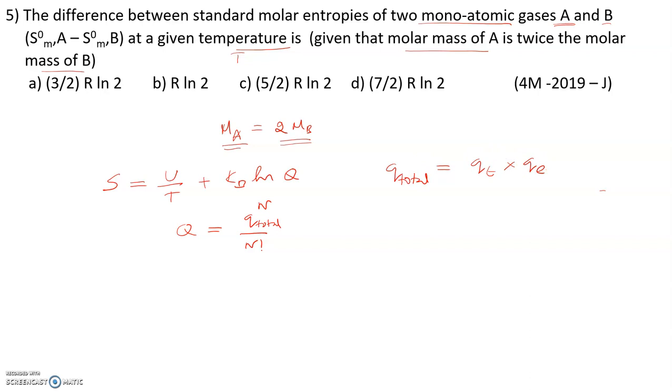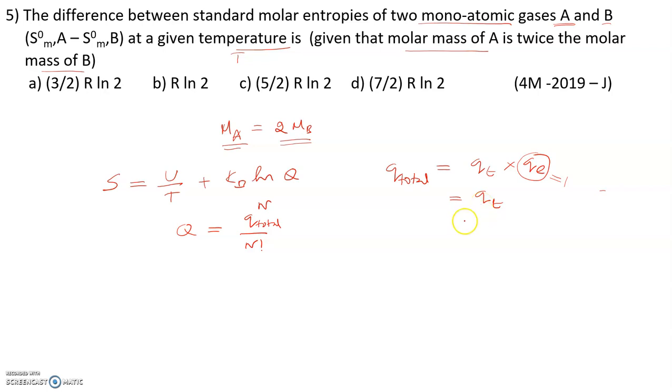Rotational and vibrational partition functions do not appear here because for rotation and vibration, the molecule should have at least one bond. For monatomic gases, it is not possible. And the electronic partition function for most atoms in the ground state is 1. So we can directly say that the total partition function is equal to the translational partition function.